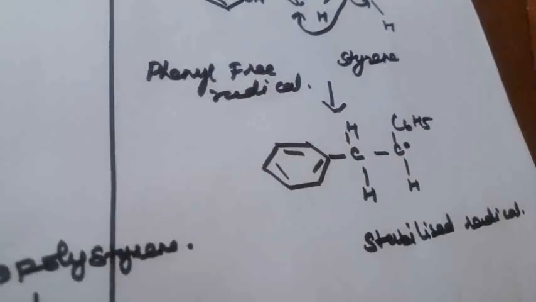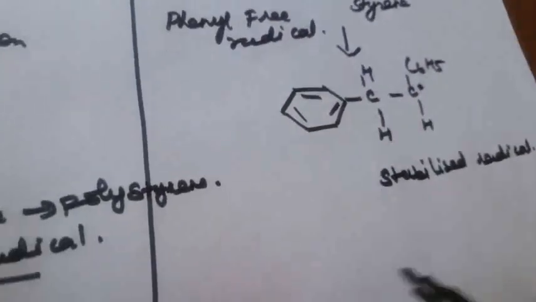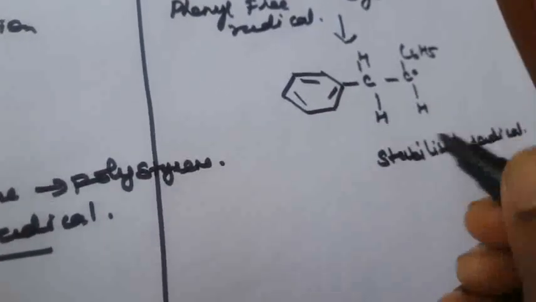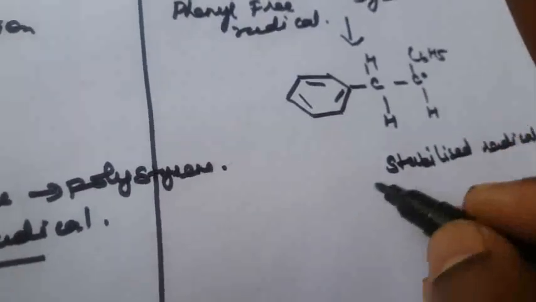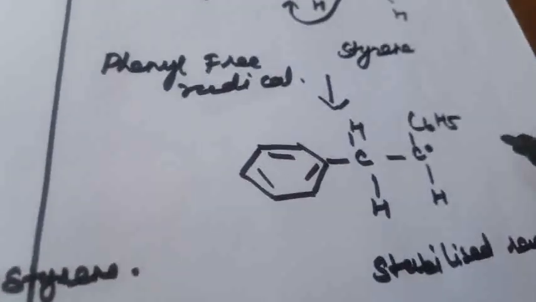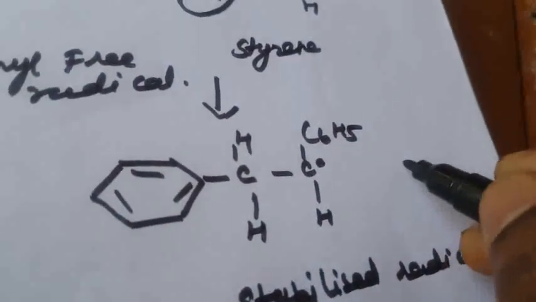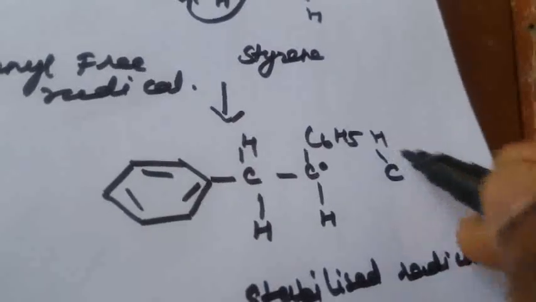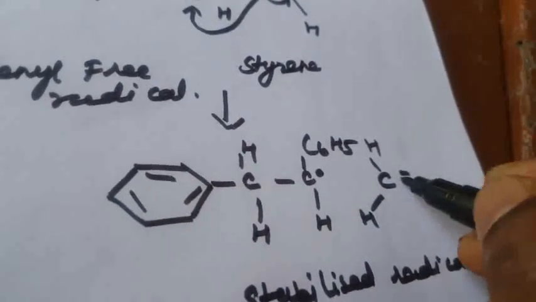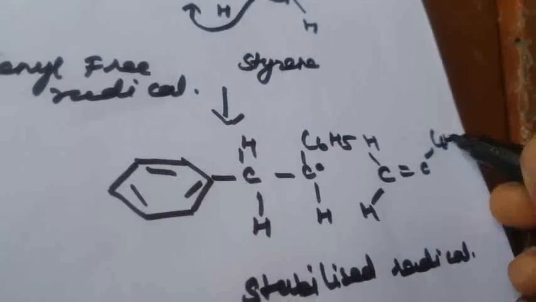So next, the stabilized radical attacks another monomer. What will happen? Another compound will be bound. How? So here this is H. Now H, double bond C6H5.